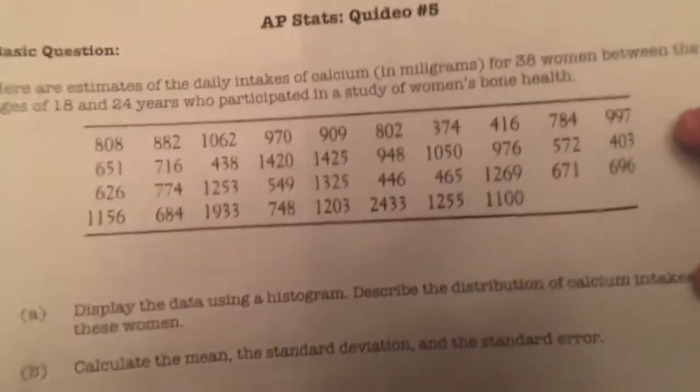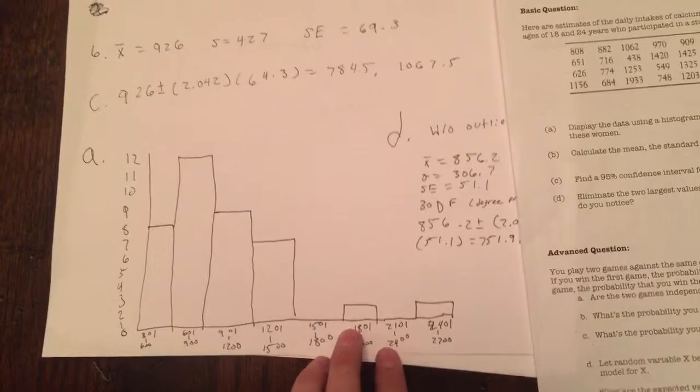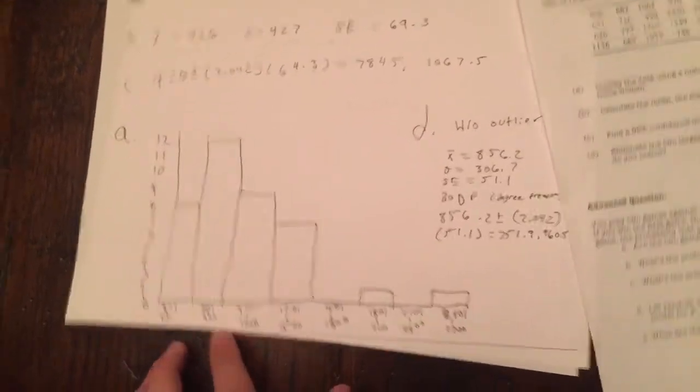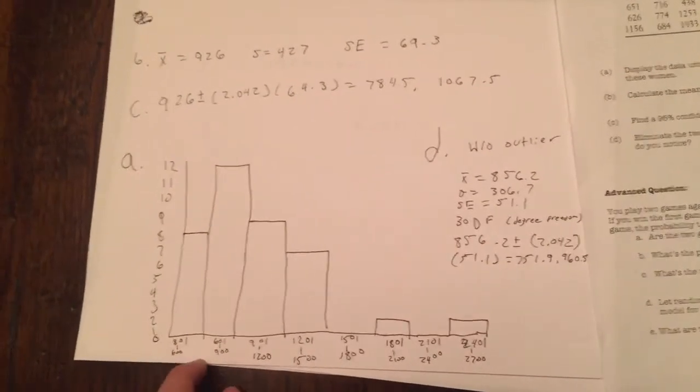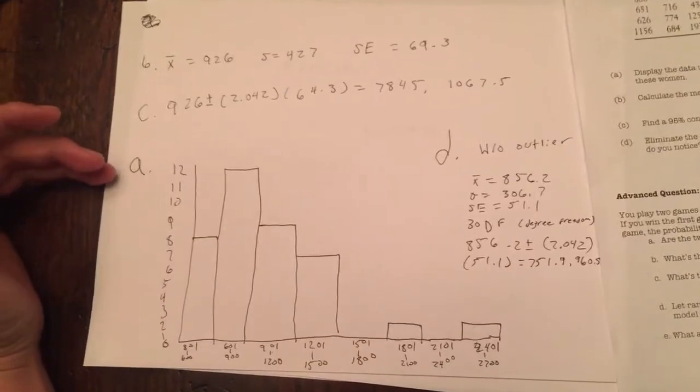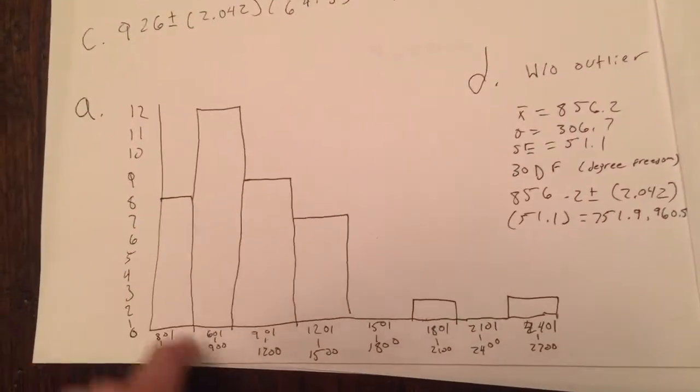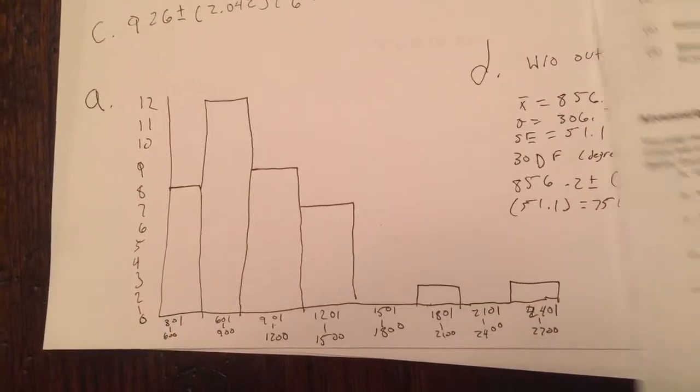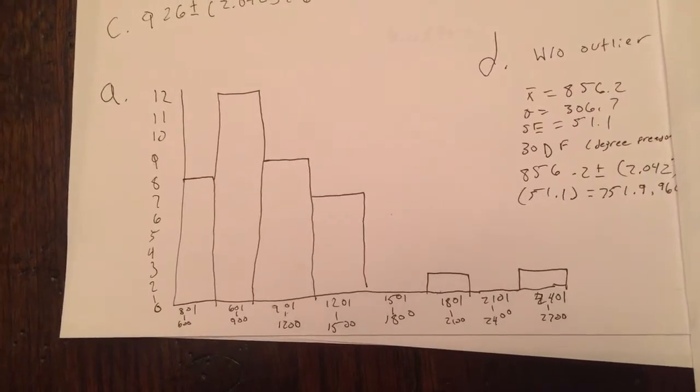So we're going to come in, start on A. It's pretty simple. It asks you to make a histogram. I could do that in my sleep. Alright, so here's the categories of the histogram. It goes up to 12 because that's the maximum number of each interval on the histogram. So that's A, pretty simple.